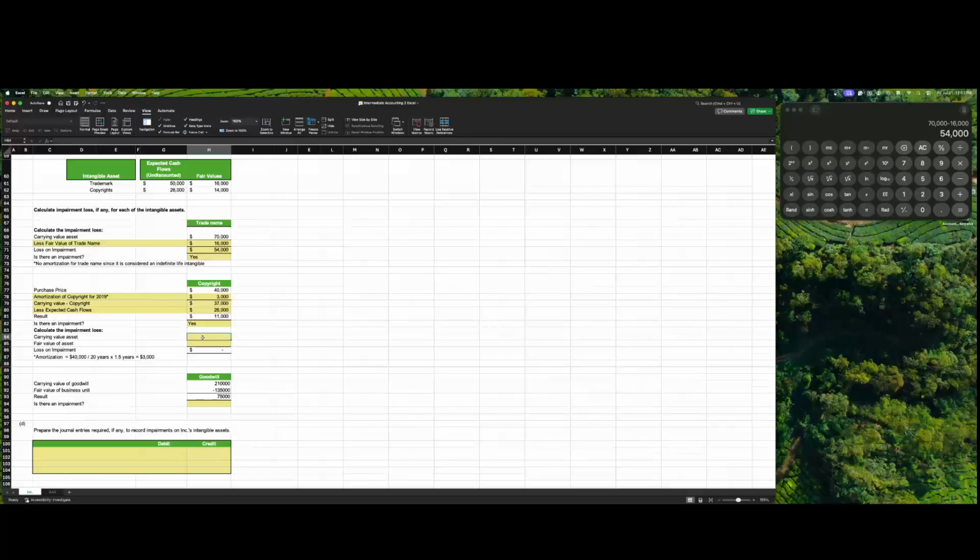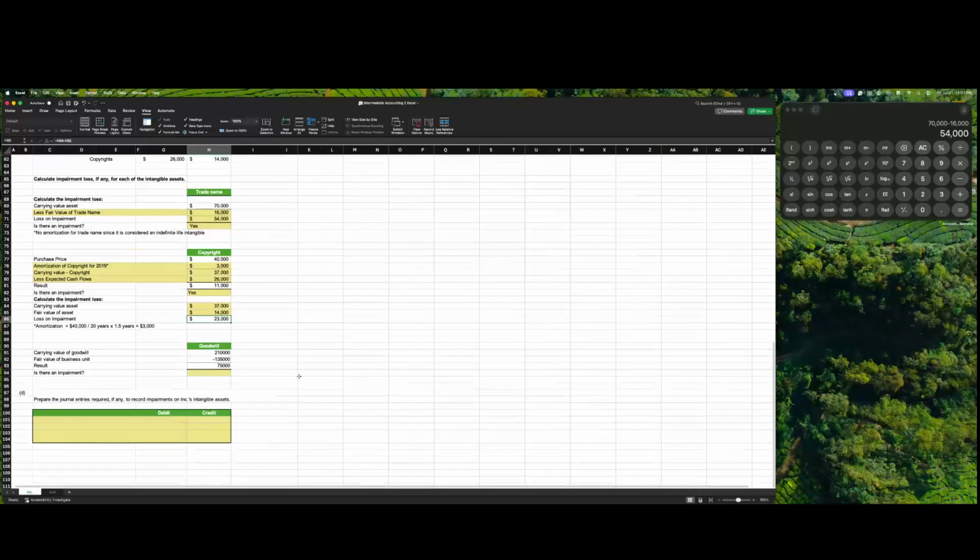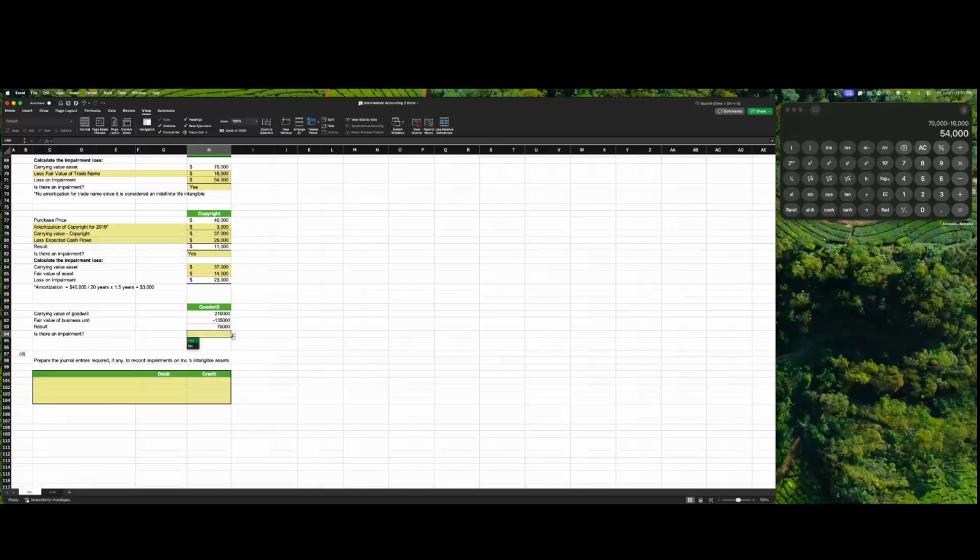The carrying amount of the copyright is 37,000. The fair value of the asset, let's see, 40,000. So loss on impairment. Goodwill, yes. So now we can write the journal entry for the impairment.